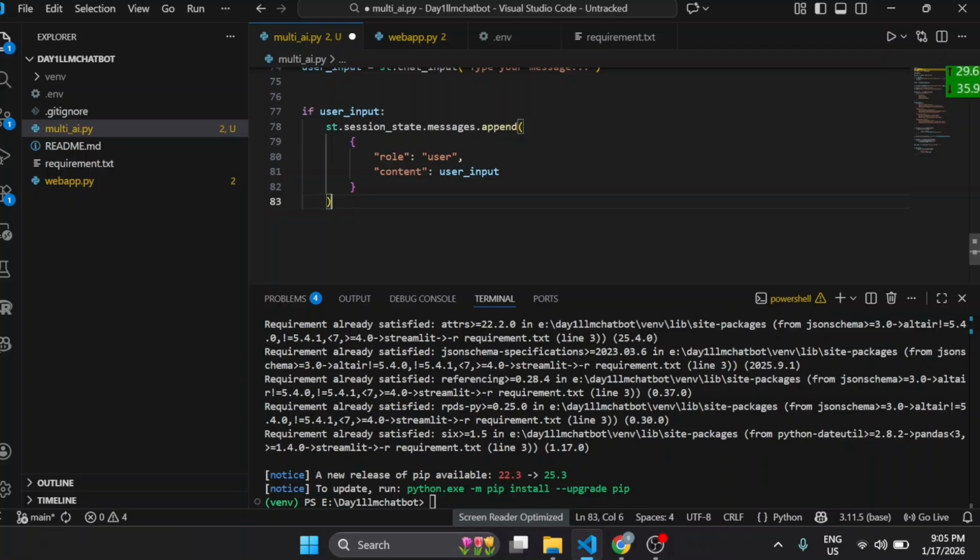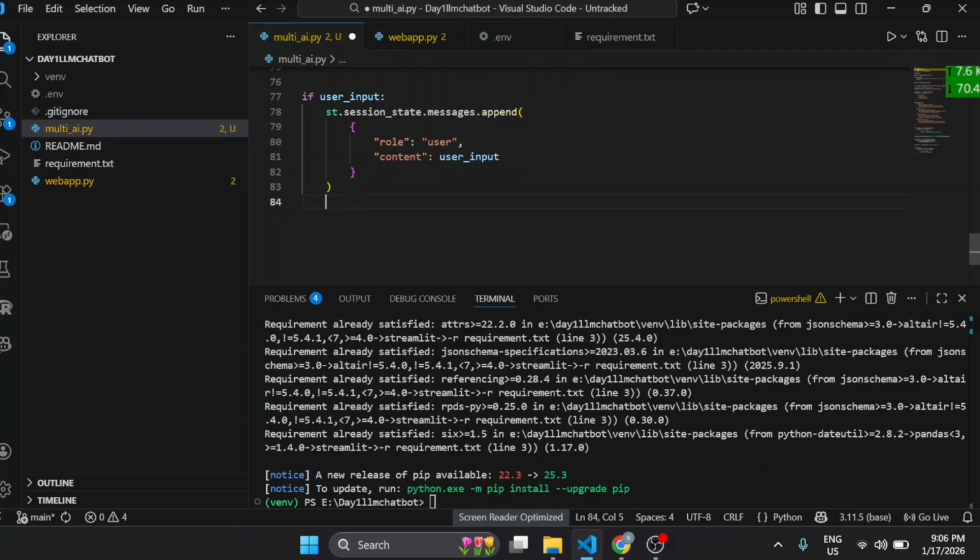So this line of code will save the user message to the chat history. And now we will write another line of code which will display the user message on the screen. For it, we will write with st.chat_message user. This line of code is going to display the user message.